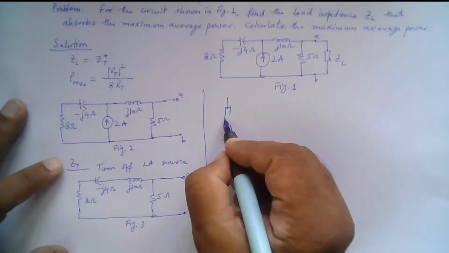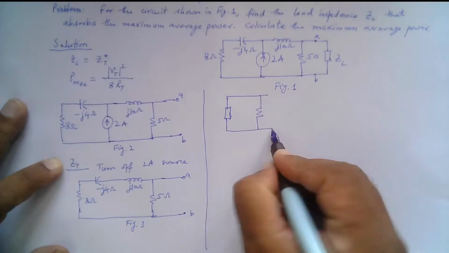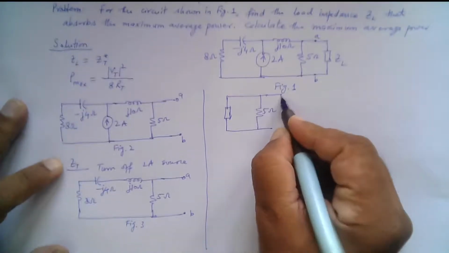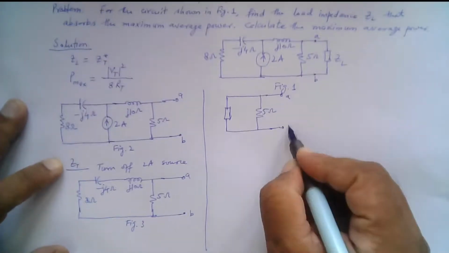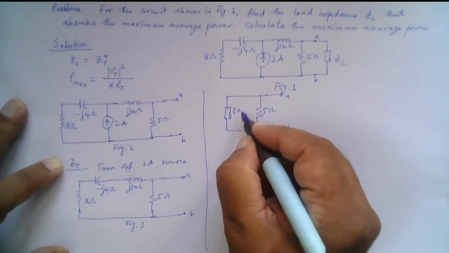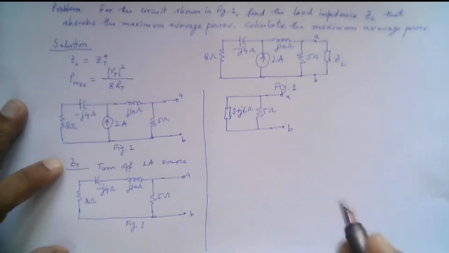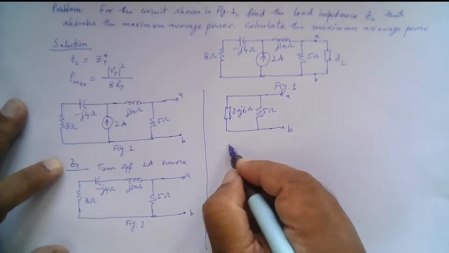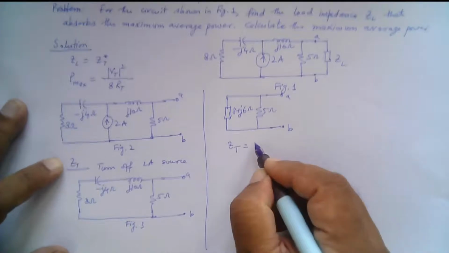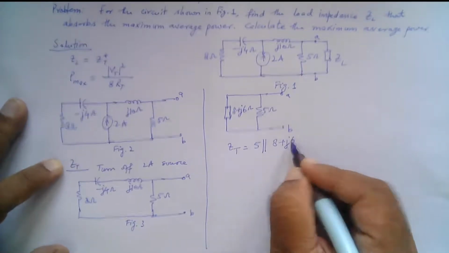This is this 5 ohm across terminals A and B, and this is 8 plus J6 ohm.